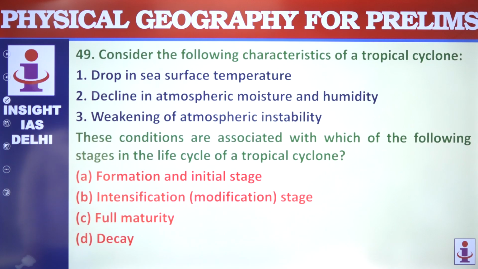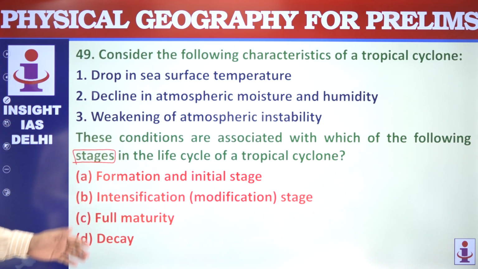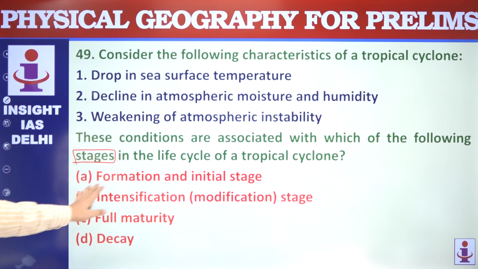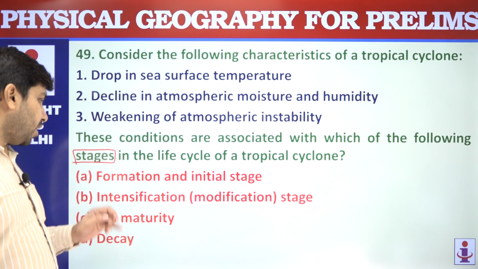Characteristics of tropical cyclone. 3 characteristics are given and the question is asking which of the stages in the life cycle of a tropical cyclone. 4 options are given: formation and initial stage, intensification stage, full maturity stage and decay stage.